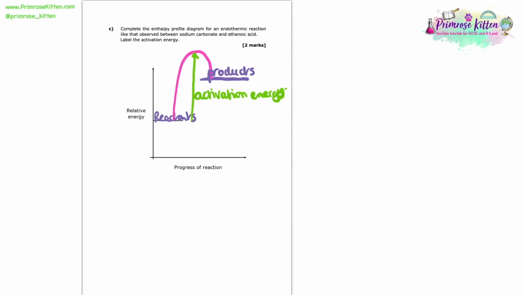And here we've correctly labelled on the reactants, the products being at a higher point than the reactants, and included the activation energy. And that is going to be how we get our 2 marks in this question.